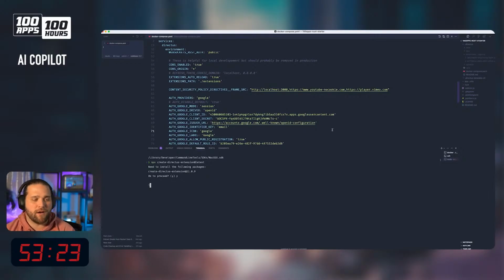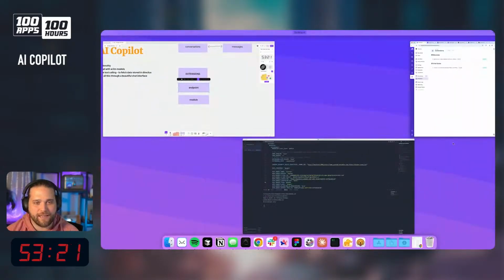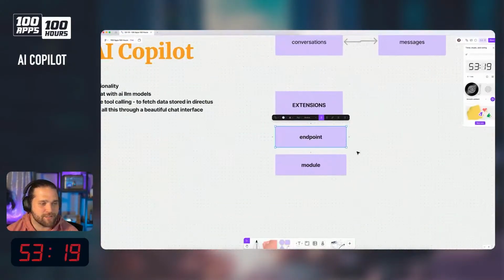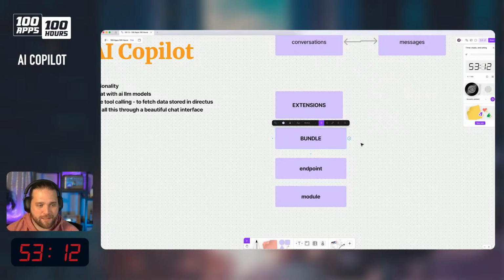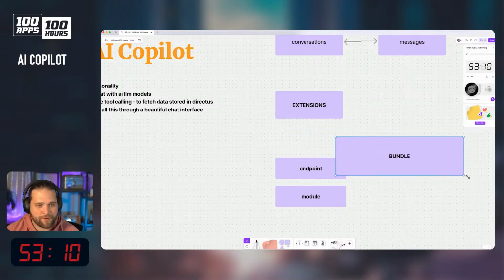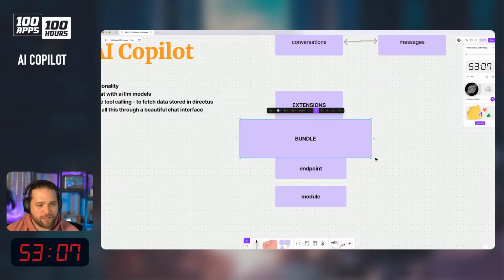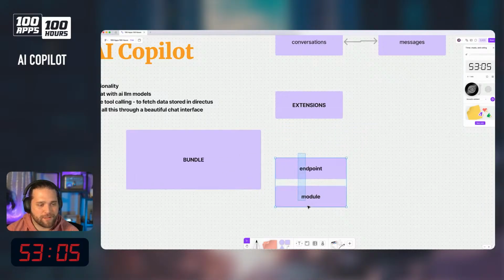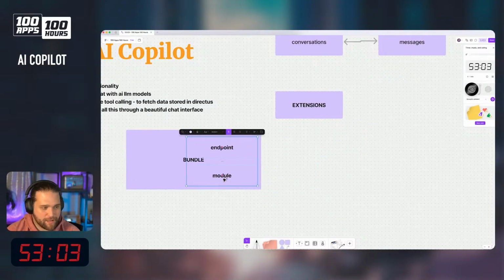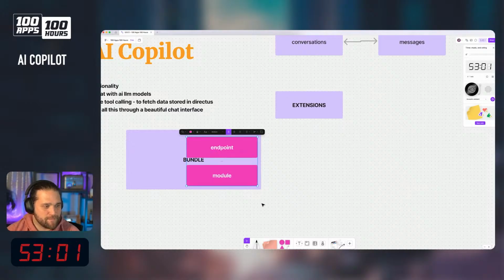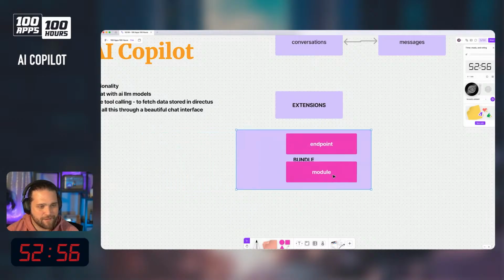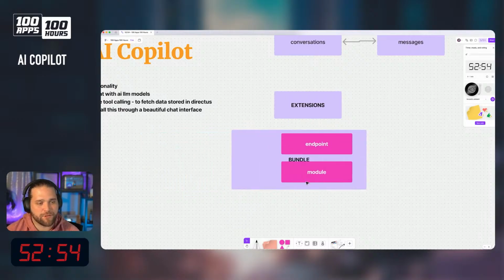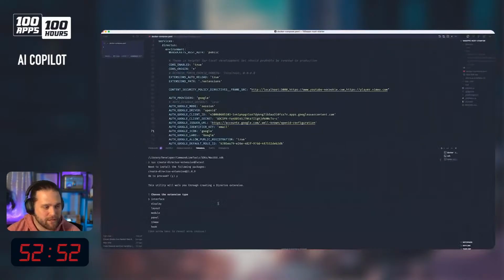And we offer another type of extension, which is called a bundle. So a bundle is basically a wrapper, like we're building a ChatGPT wrapper. A bundle is essentially a wrapper where we can bundle some extensions together. We can distribute an endpoint and a module within a bundle. That's what we're going to do here.